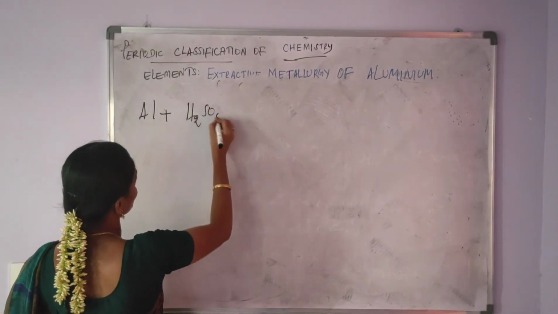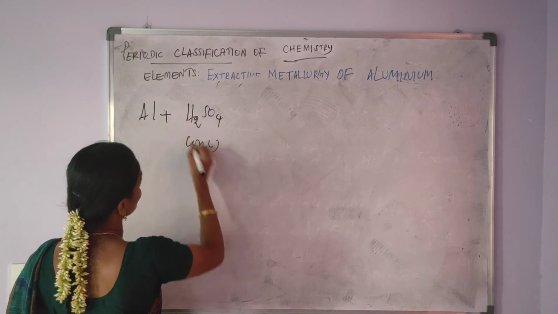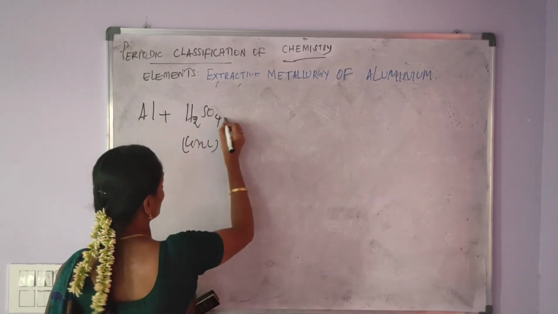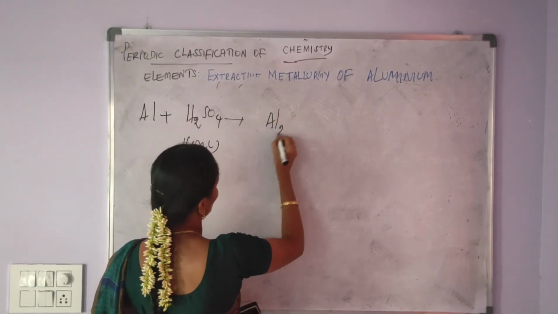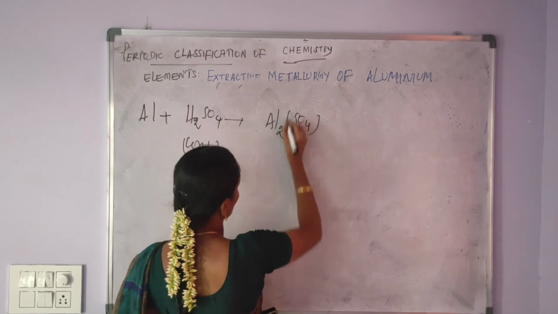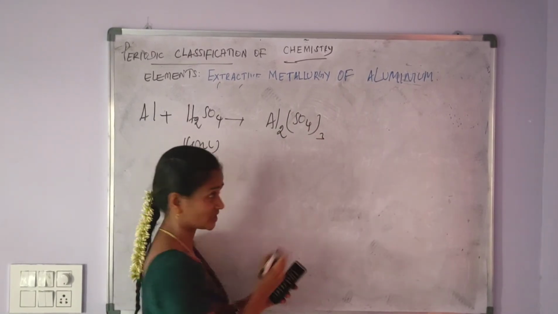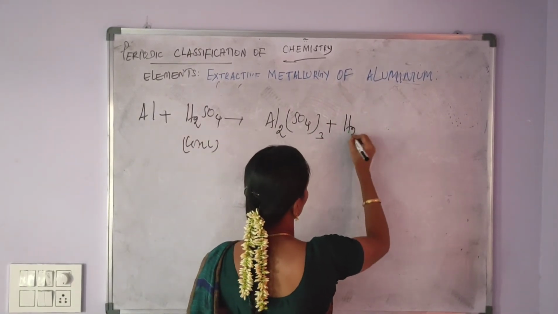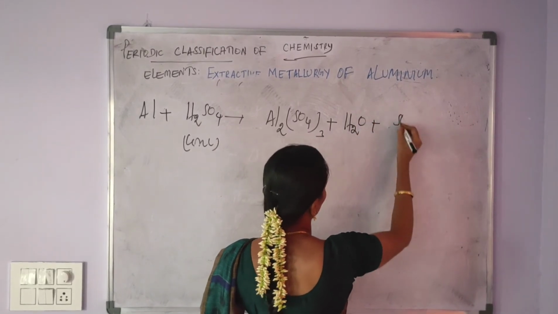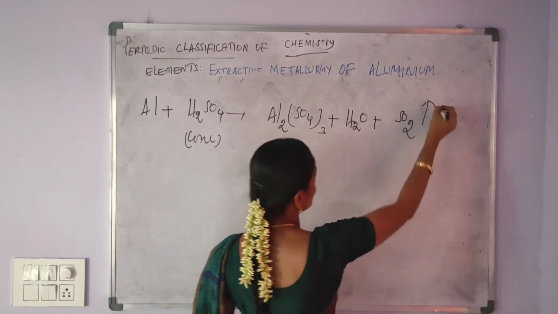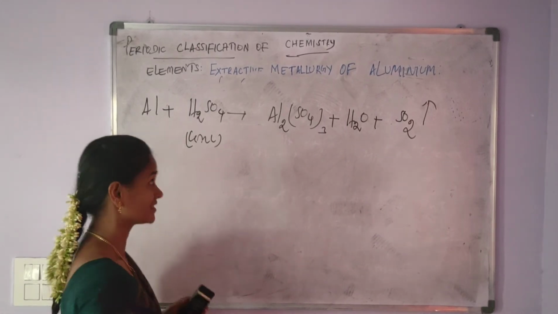The next one is aluminium reacting with concentrated sulfuric acid. It forms aluminium sulfate, Al2(SO4)3, plus water, H2O, plus liberation of sulfur dioxide gas.